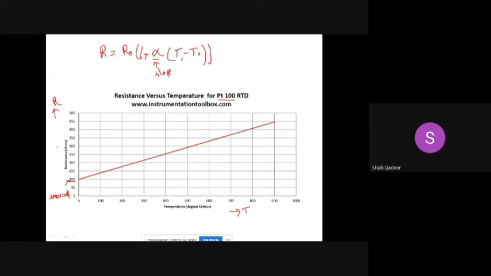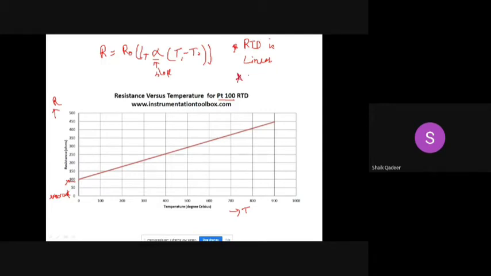And also, very important, if somebody asks you a question, is RTD a linear element or non-linear element? Linear element. Perfect, it is a linear element because its output exhibits a linear relationship, like a straight line, in relation to input and output. RTD is linear.